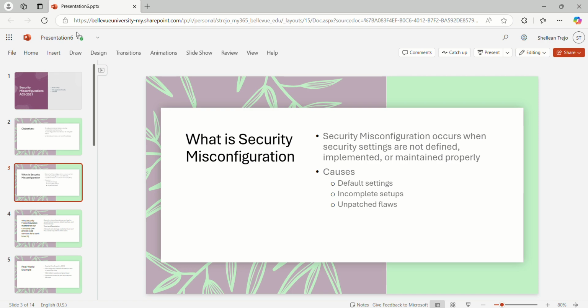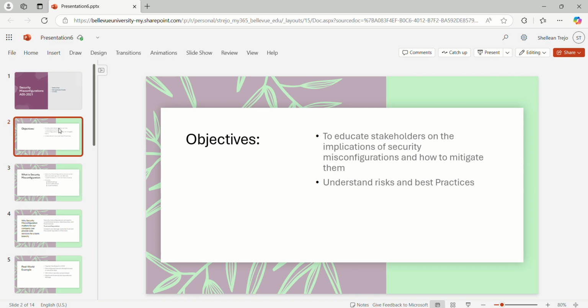Let's go over objectives. Objectives: to educate stakeholders on the implications of security misconfigurations and how to mitigate them, understand risks and best practices.